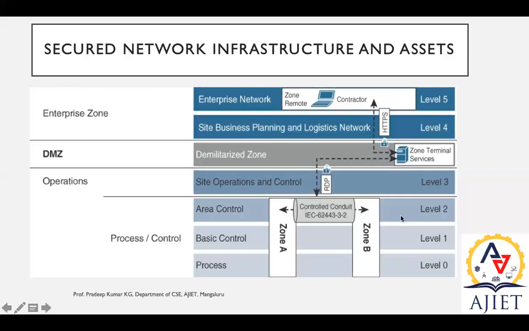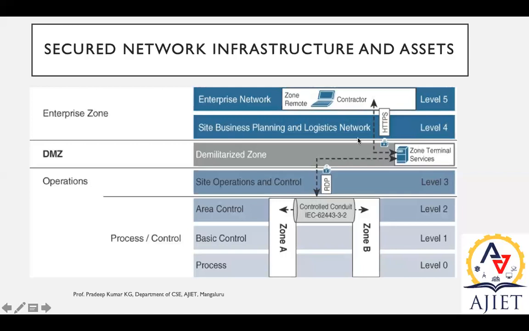Those things are verified and identified over here, and only then can the data be sent. So this is clearly a secure zone via the demilitarized zone. Here you can see a lock, which is nothing but securing the data from unauthenticated or unauthorized persons, so the data is not accessible at all.